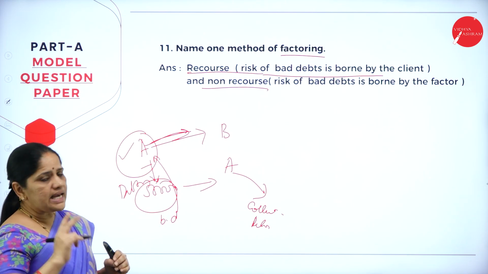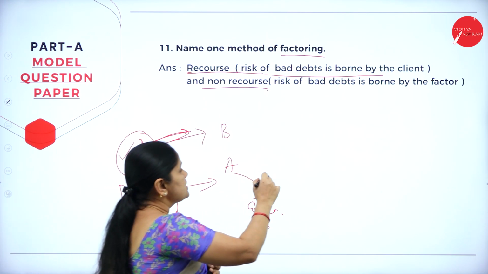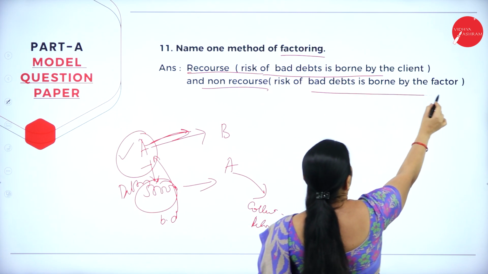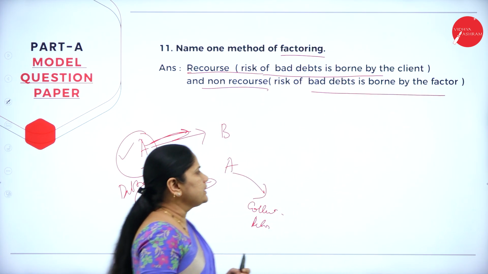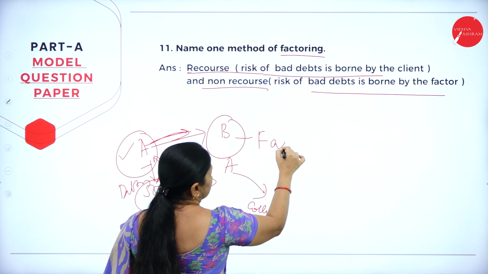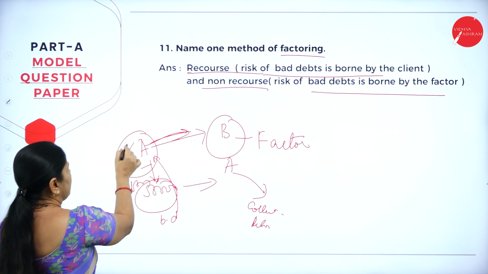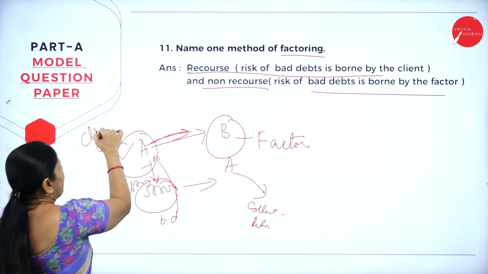But in the second type of factoring, we have the non-recourse. In this non-recourse, the risk of bad debts is borne by the factor. Mr. B is the factor here, the agent who will be collecting the dues on behalf of A, and A is the client here.